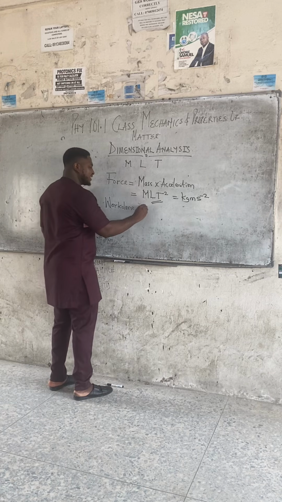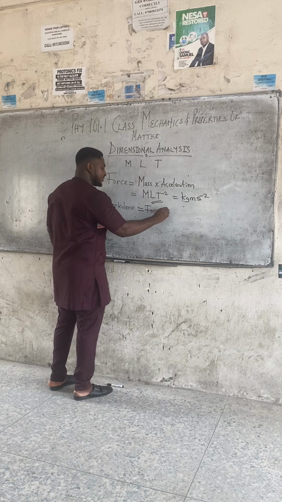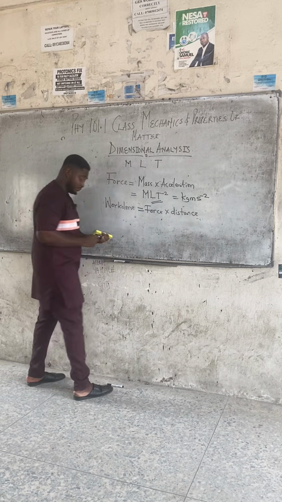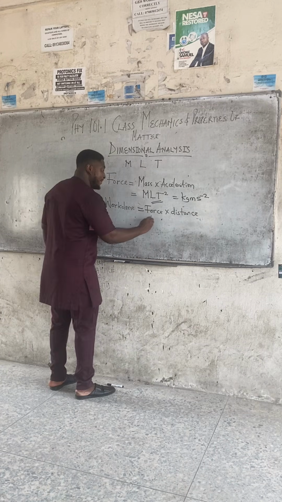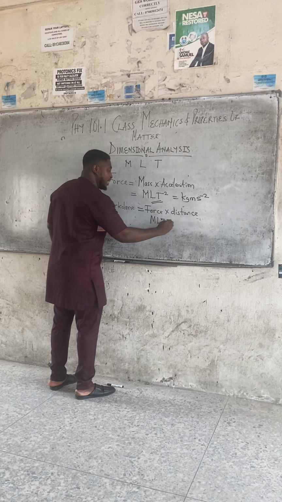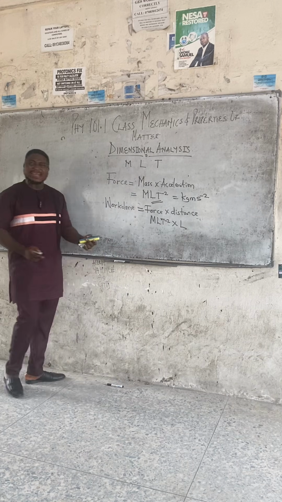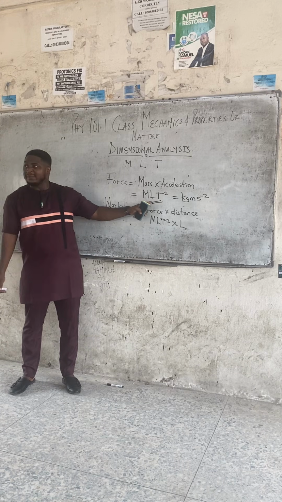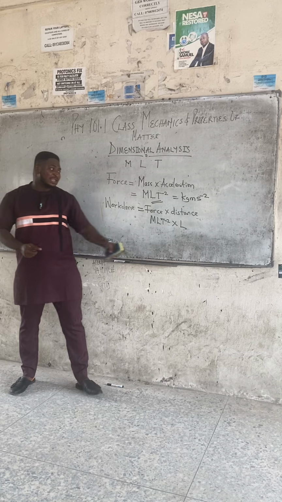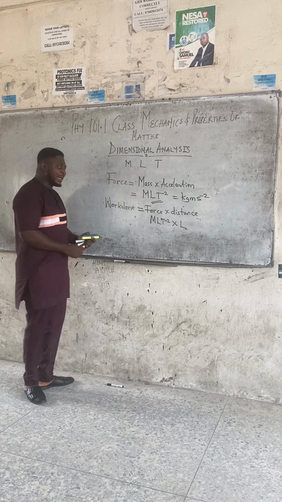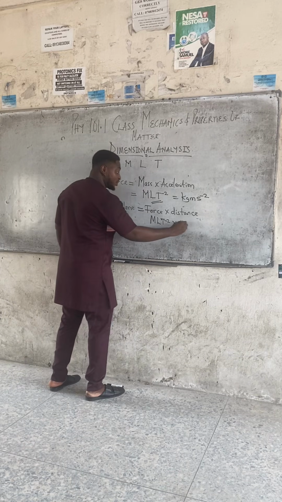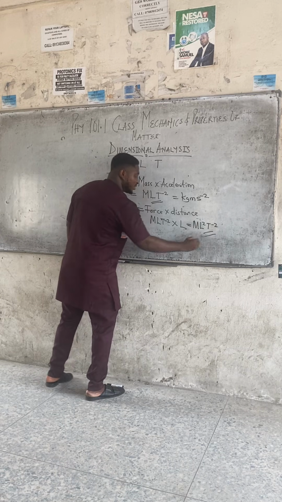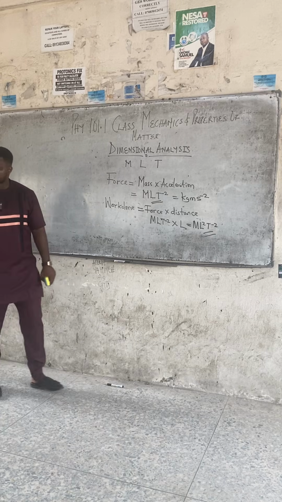Work done is force times distance. Force is mLT minus 2, and distance is L. Class, I know that force is mLT minus 2. We just finished doing it, right? Look at it: force is mLT minus 2, and distance is L. Can we multiply now? This L and this L give you L squared, right? That's mL squared T minus 2.